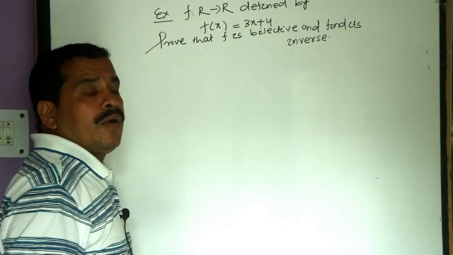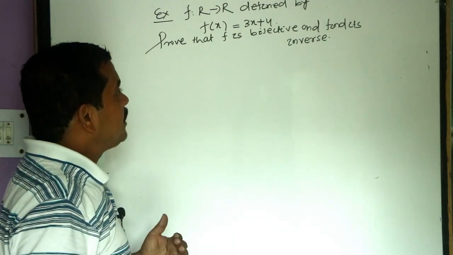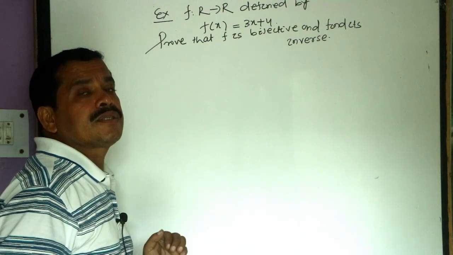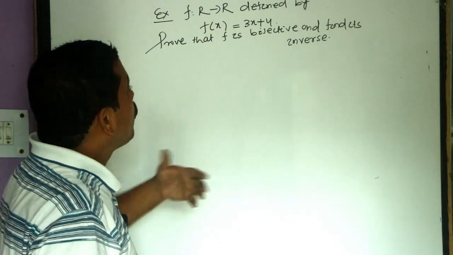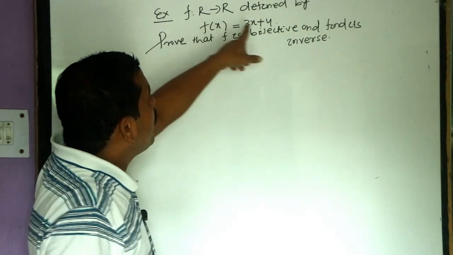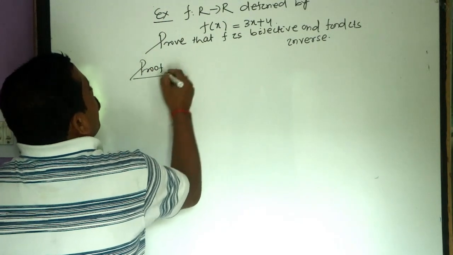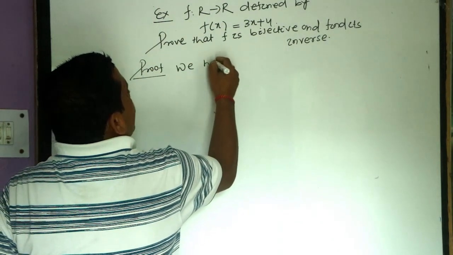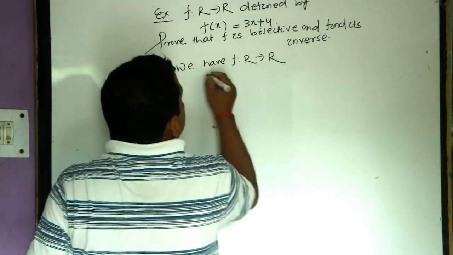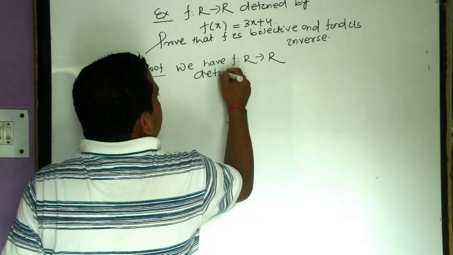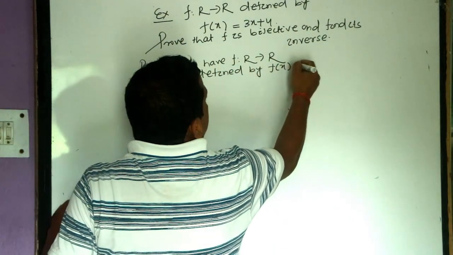We have to prove whether the function is bijective or not. If it is bijective, then it has an inverse. Then we say that f is an invertible function, and we have to find the general formula for the inverse function. We have f from R set to R set defined by f of x equals 3x plus 4.